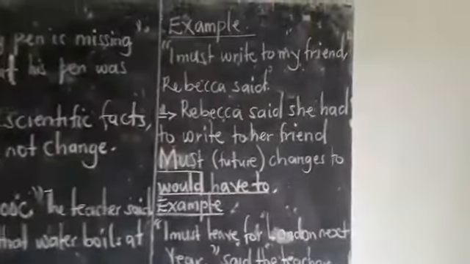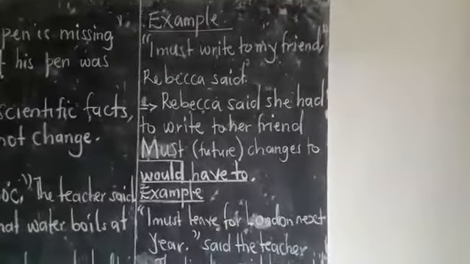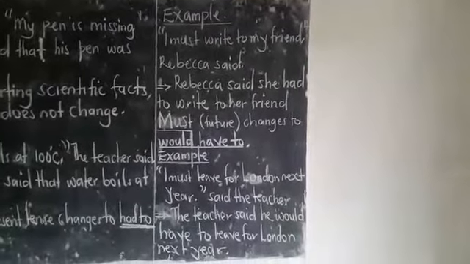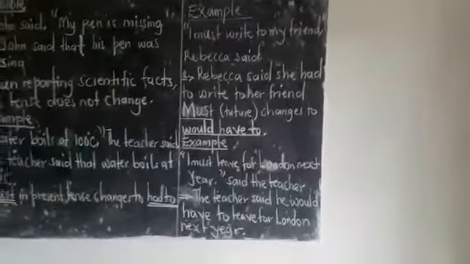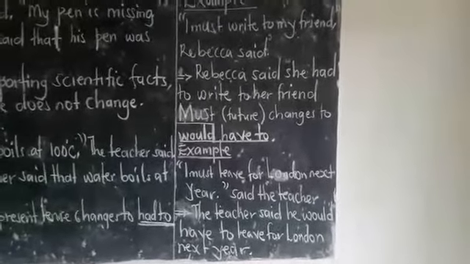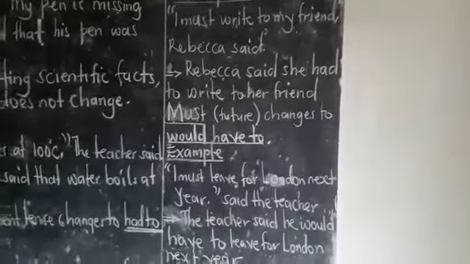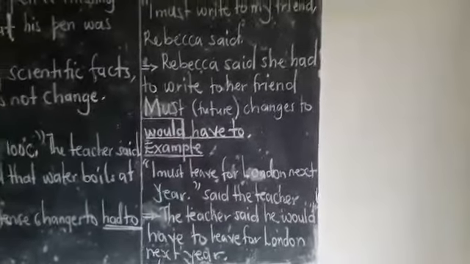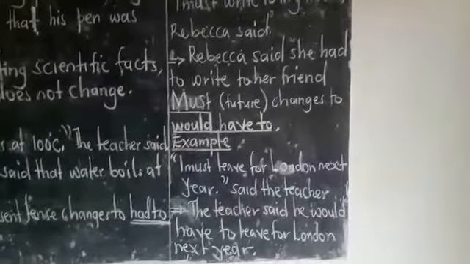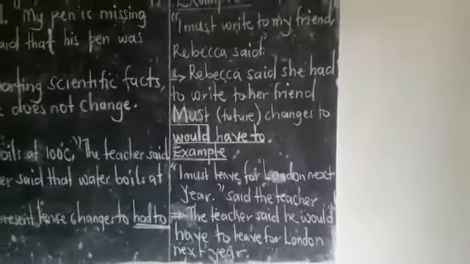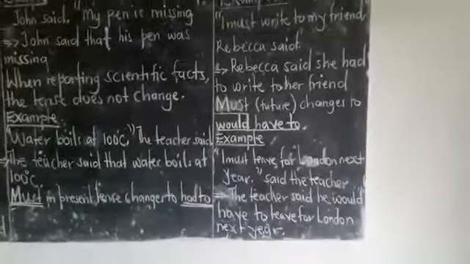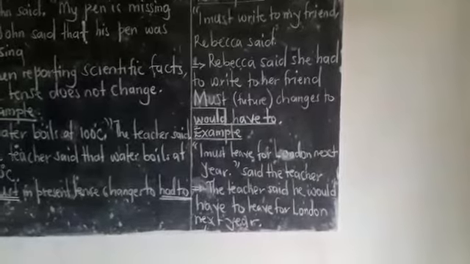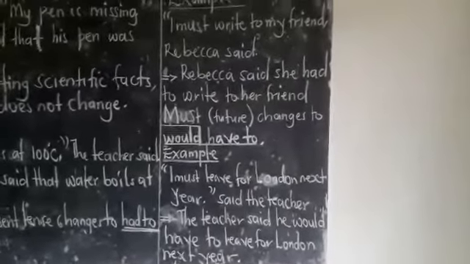Listen to example 1. I must write to my friend, Rebecca said. That is direct speech, with quotations and commas. Now how about indirectly reporting? Rebecca said she had to write to her friend. You can see must in the present tense changes to had to when you are writing indirect speech.